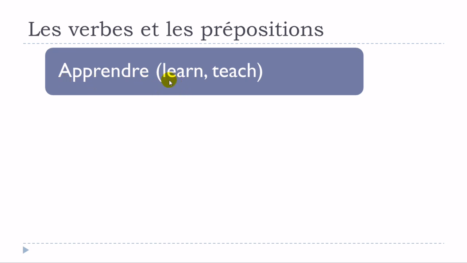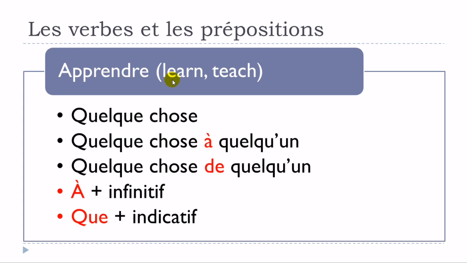Apprendre. Okay, so you can see that I've been putting two meanings. So I will explain to you actually which one is concerned regarding the structure that we will use. So the first structure would be apprendre quelque chose. Apprendre quelque chose, in that case, it will be connected to the meaning learn. So the first meaning of apprendre, to learn. Okay? Apprendre quelque chose, no preposition. Second structure, no preposition. So apprendre quelque chose à quelqu'un. So in that case, this structure would be connected to the teach meaning. Okay? Apprendre quelque chose à quelqu'un.